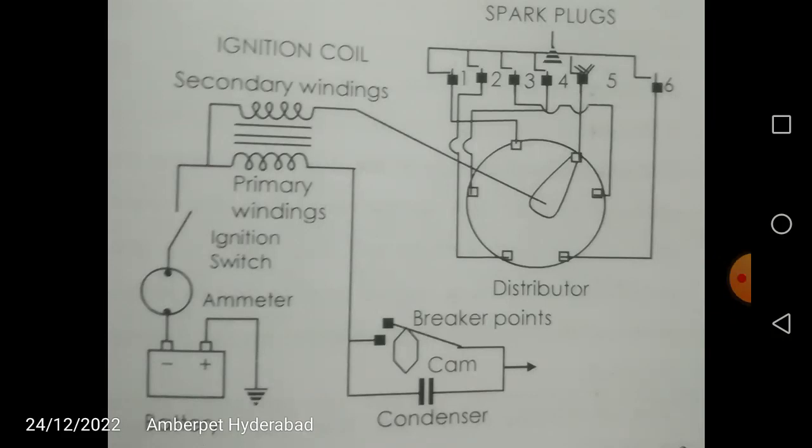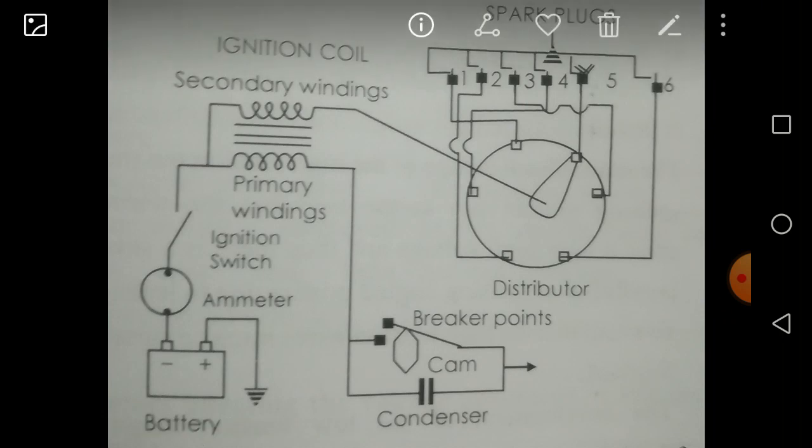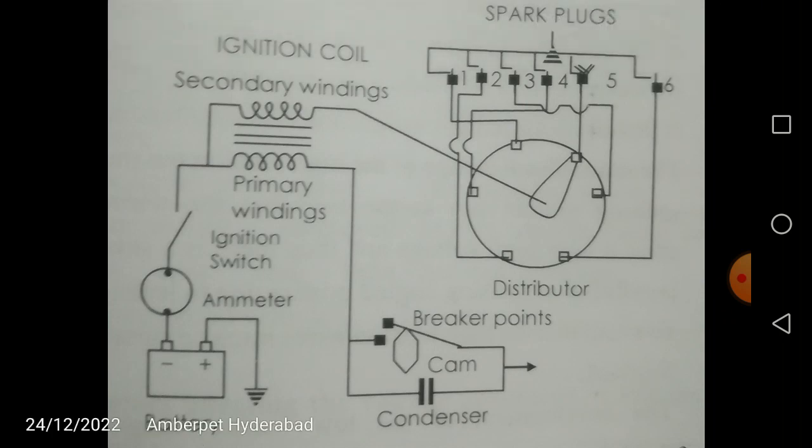Friends, in this video, from your Assistant Motor Vehicle Inspector APPSC and TSPSC syllabus, there is a topic called electrical systems. In the electrical systems, the important aspect here is battery ignition system and magneto ignition system. Let us see in this video important components of battery ignition system, magneto ignition system, and what are the differences between these two important systems of ignition in case of automobiles, which generate spark. The main purpose of ignition system is to generate spark. Let us first of all see the battery ignition system.